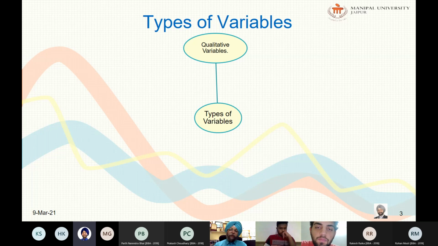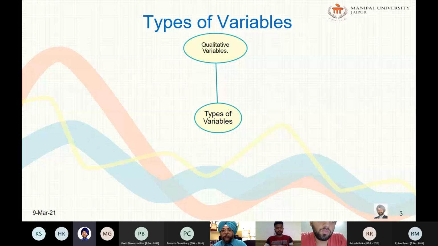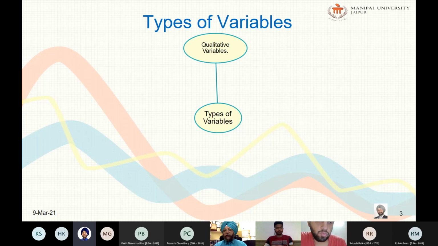So one can be in one category, one may be a Hindu, other can be Muslim, one may be male, other can be female, but at the same time, these things cannot be ranked or ordered, but still they are categorized. That's why it is called a categorical variable, whereas the other is called an ordinal variable. Both are categorical variables, whether ordinal or nominal, but the ordinal variable tells us more about the category, that one category is over and above the other, or higher than the other.